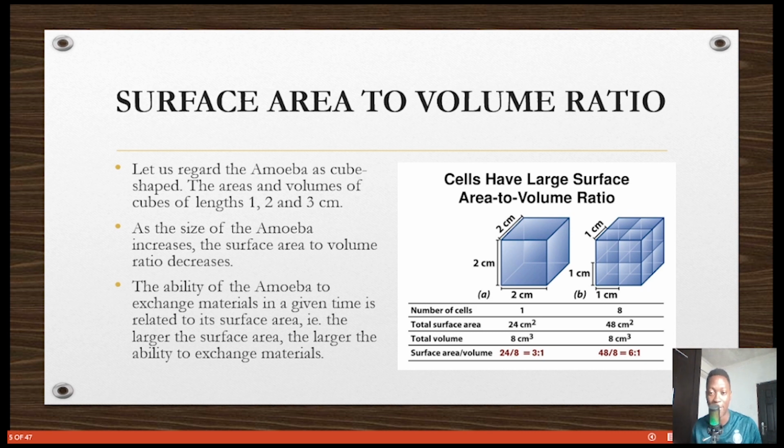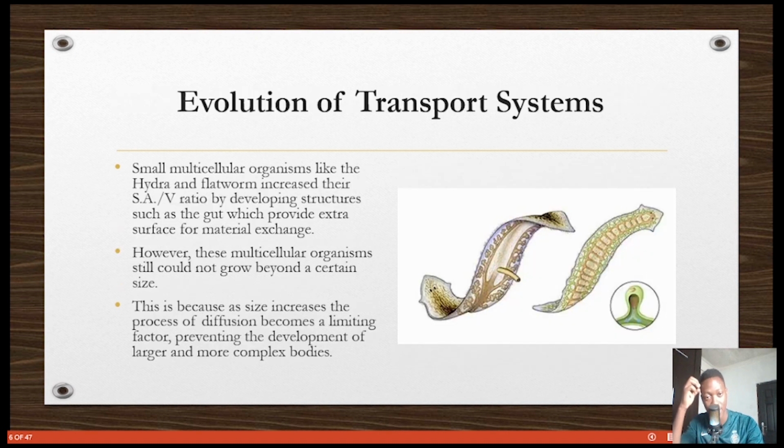And so that's why diffusion cannot work for us. But it works for all these unicellular organisms, right? Guys, let's move on. So what happened after then? Since organisms needed many cells, many tissues and all, there was an evolution of transport system.